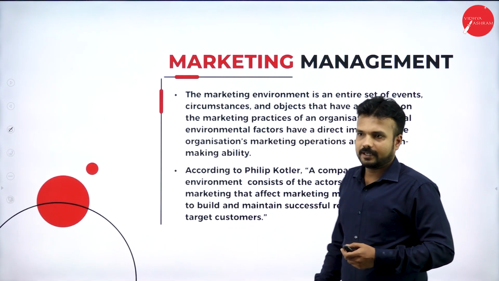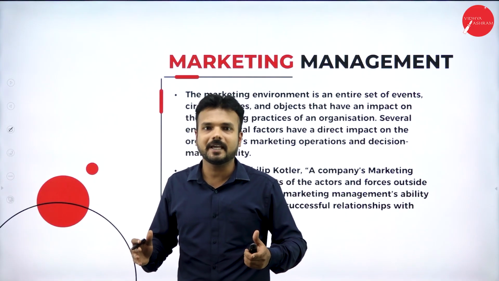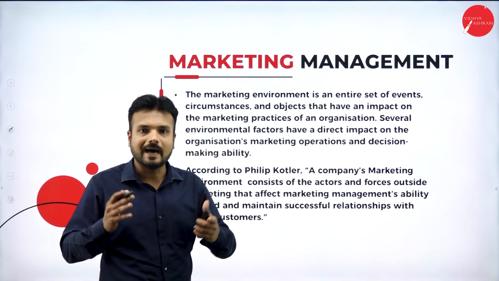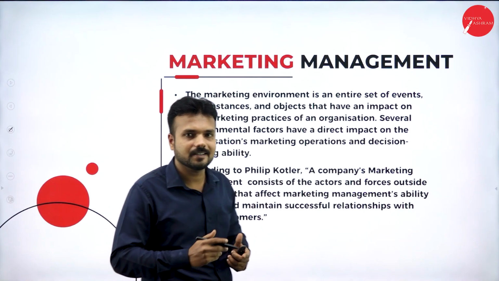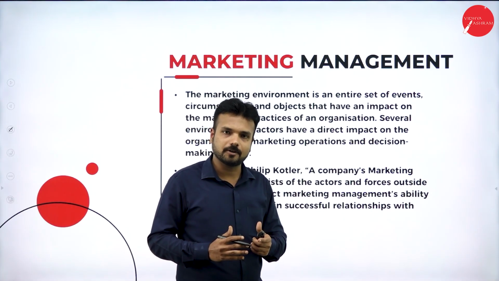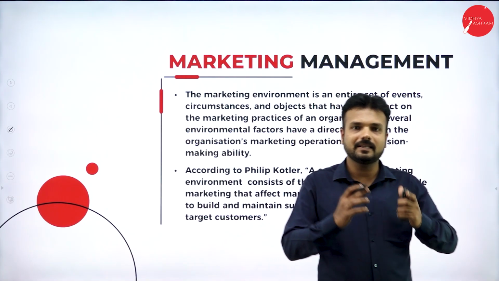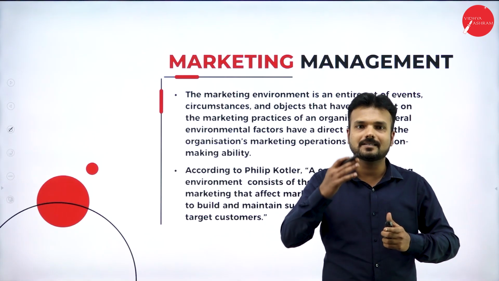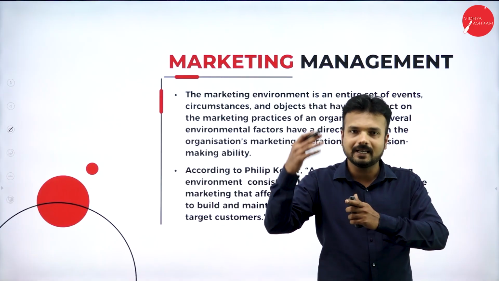Marketing environment. The concept of marketing is a broader concept. When it comes to a marketing environment, it is classified into two categories: number one, micro environment, and number two, macro environment. Micro environment is controllable in nature, macro environment is uncontrollable in nature. We cannot control the macro environment easily.